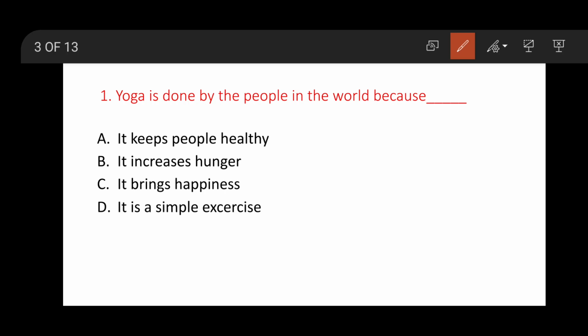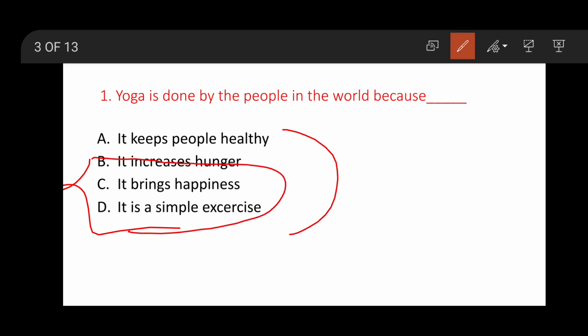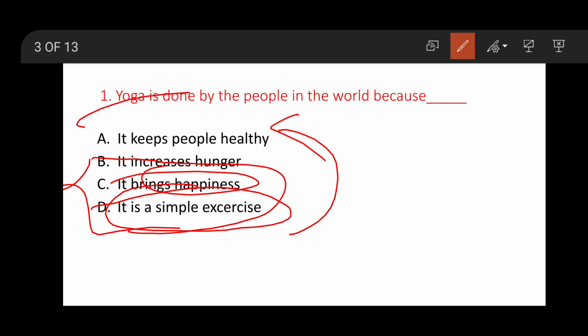Here, if you see options B, C, D, all three options will come under this one. It increases hunger, it brings happiness, it is a simple exercise. All this comes under this, meaning it keeps people healthy. So option A is the right answer.